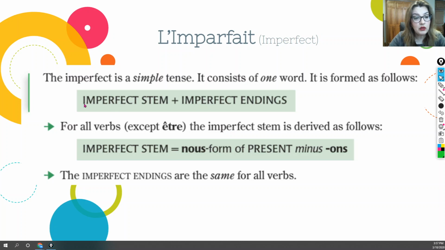So we're going to look at how to actually form the imperfect stem. The imperfect stem for all the verbs except être is formed as follows. Nous form of the present tense minus the ONS. And the imperfect endings are the same for all verbs. In the following slide, we'll explain a little bit this formation.